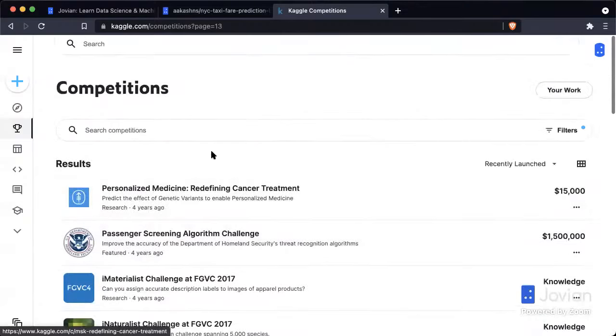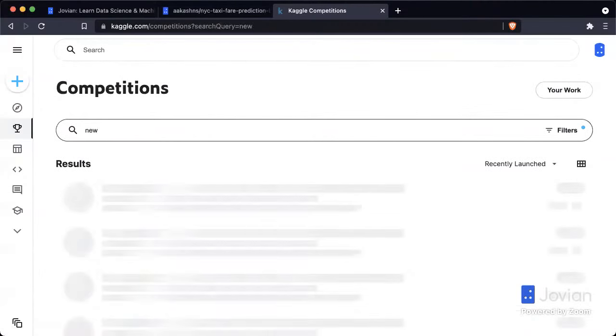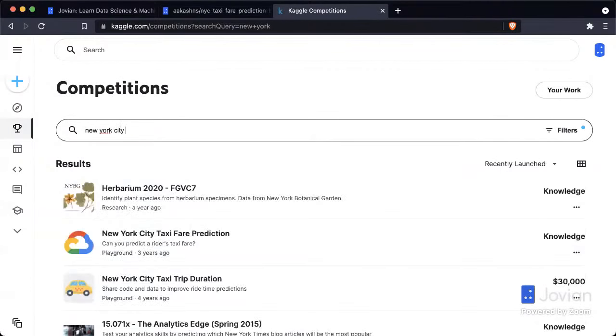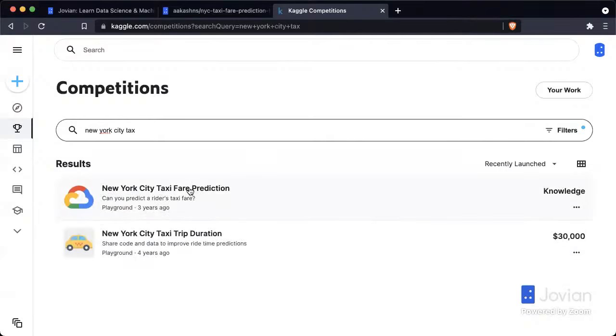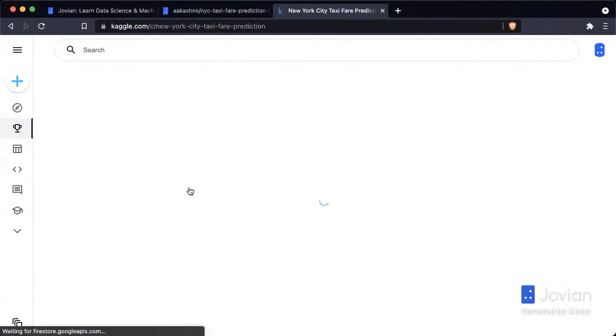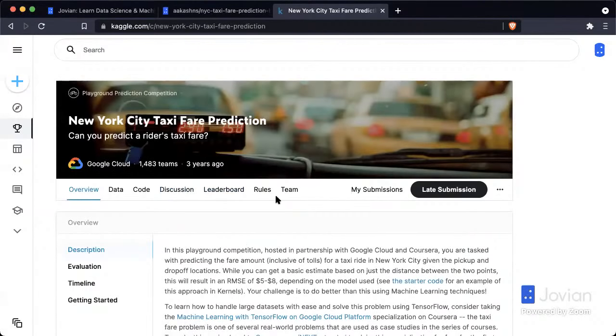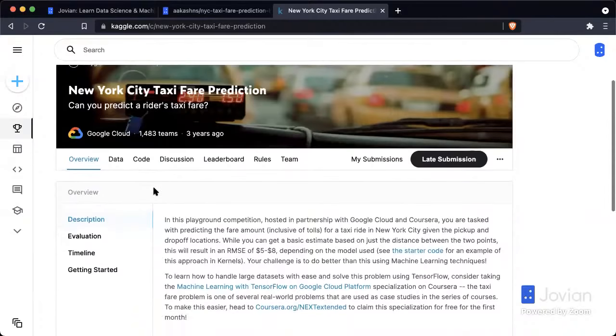For example, one of the datasets that we'll be looking at today is called the New York City Taxi Fare Prediction Challenge. This competition was conducted 3 years ago by Google Cloud. And the objective here was to predict a rider's taxi fare given information like the pickup location, drop location, date, and the number of passengers.